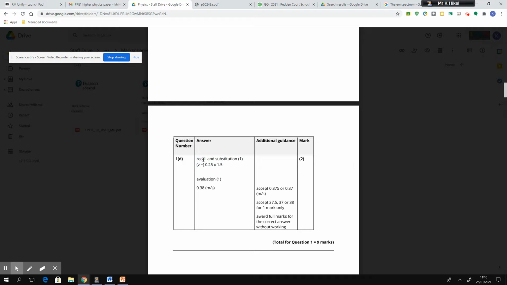So you get 1 mark for recall and substitution of the values into the correct equation, and then you get your second mark from evaluation, from the correct answer to the calculation of 0.25 times 1.5. Now they've given you the answer as 0.38 meters per second, but they've rounded it up. If you just wrote it as it is on the calculator screen, which is 0.375, they would have given you both the marks for that.